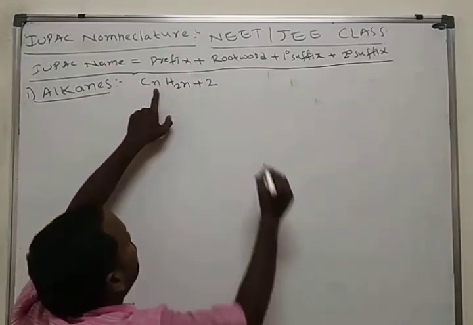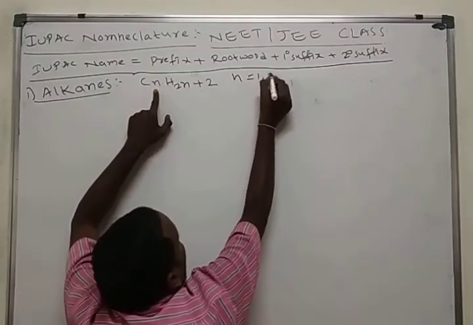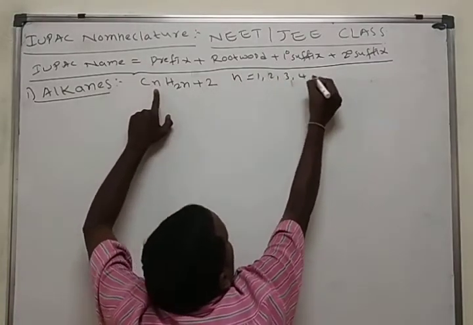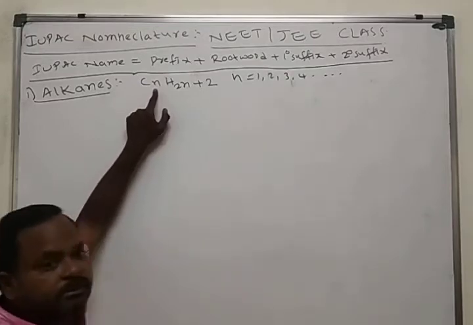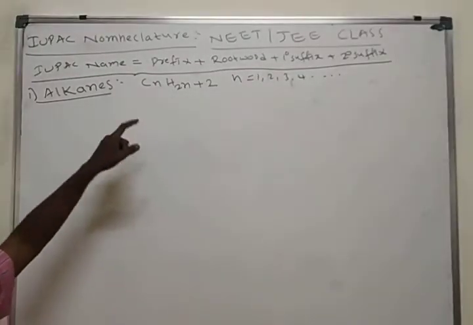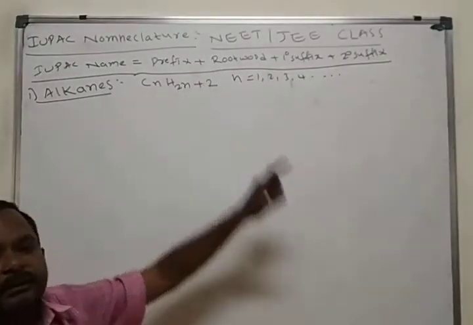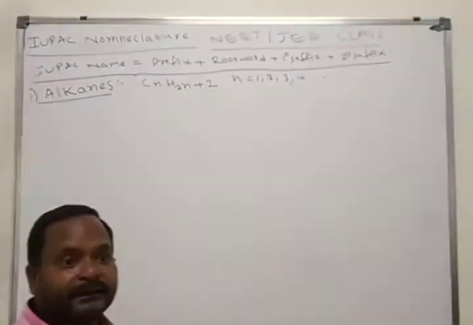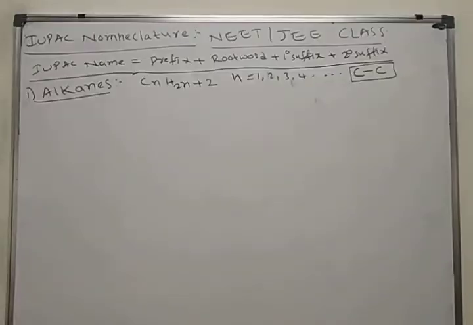Here n is equal to 1, 2, 3, 4, like that. What are alkanes? Carbon-carbon single bond organic molecules we call as alkanes.